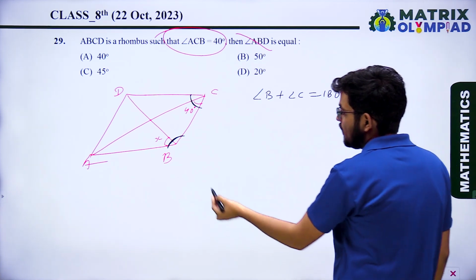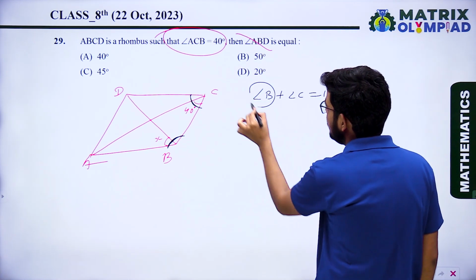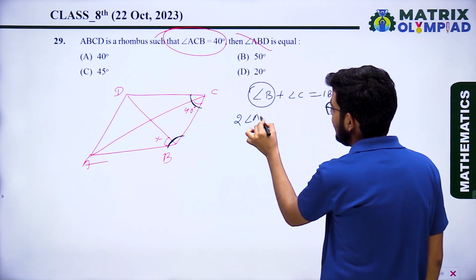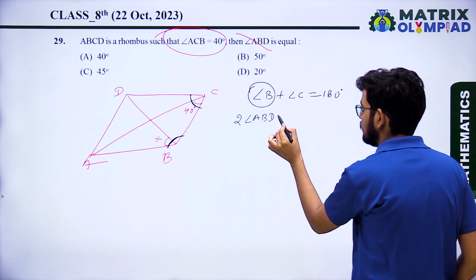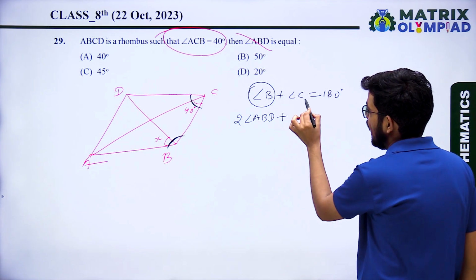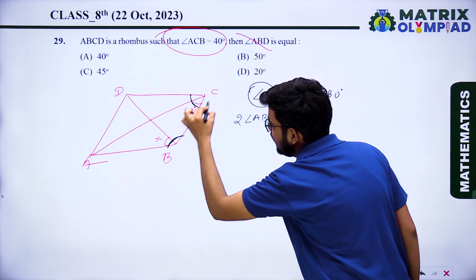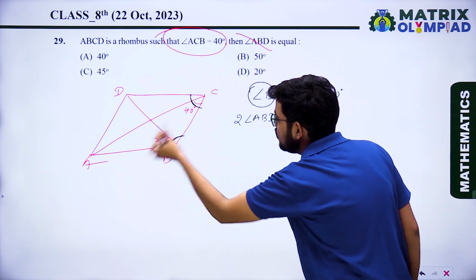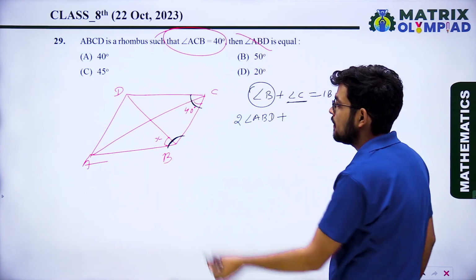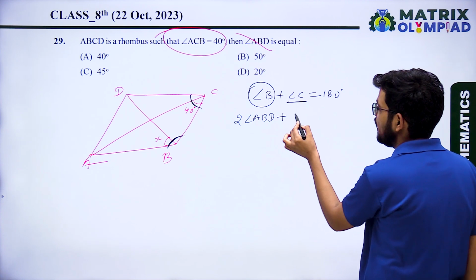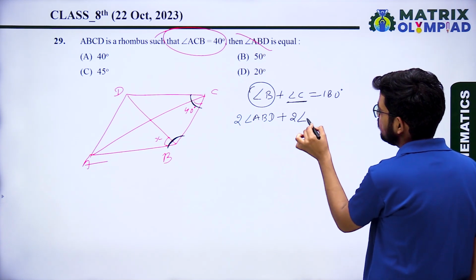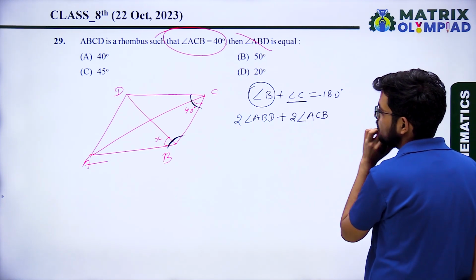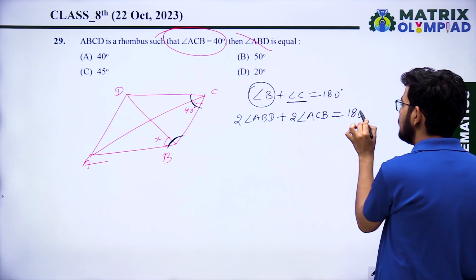Okay, so angle B will be twice angle ABD, plus angle C is double angle ACB. Why? Because the diagonal AC bisects angle C. So angle C will be twice angle ACB, and the total equals 180 degrees.